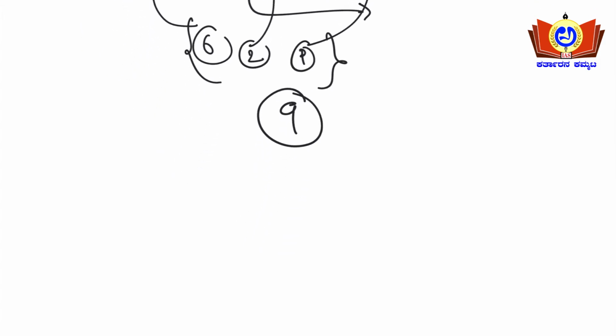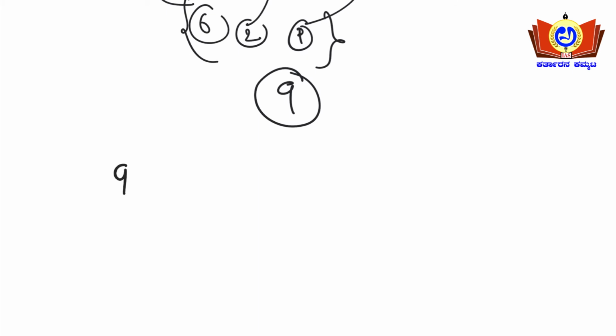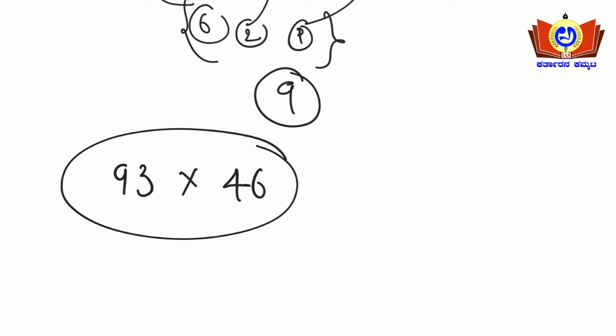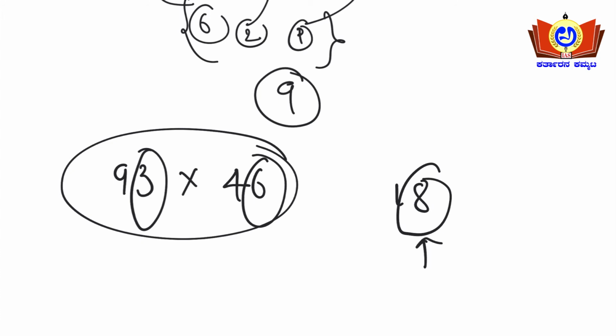Okay, it goes on like this. Say one more example I'll take: 93 into 46. What are the unit digits here? 3 and 6 are the unit digits. So 6 into 3 is 18, so 8 will be in the place of the unit digit here.